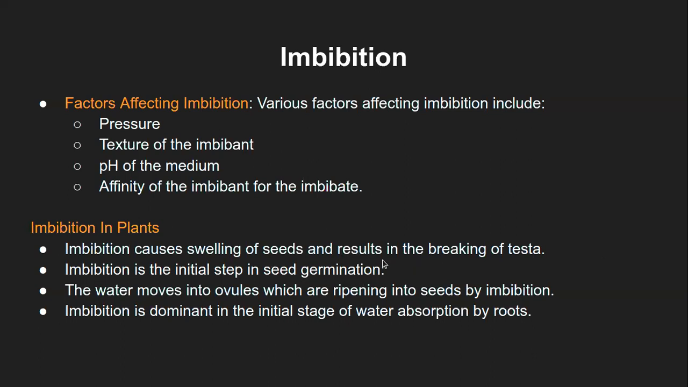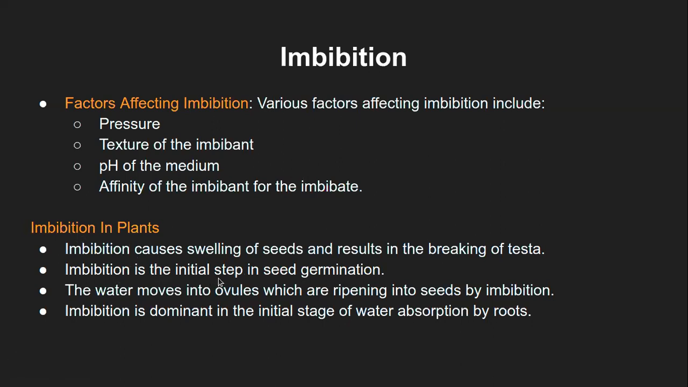And that further will release in breaking of the testa. Testa is nothing but the outermost covering of the seed, which is a little hard, right? So when that breaks, only then can the sprout come out of those seeds. So that is one of the advantages of this imbibition process, or where does this imbibition happen in plants.